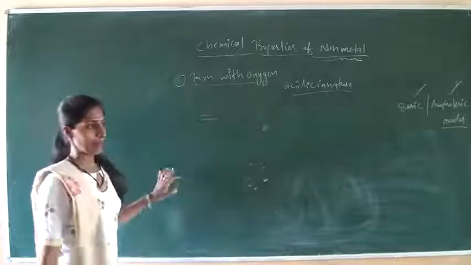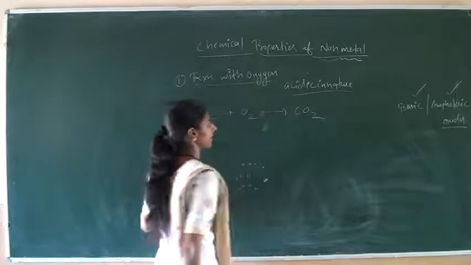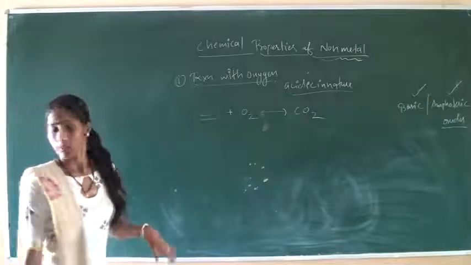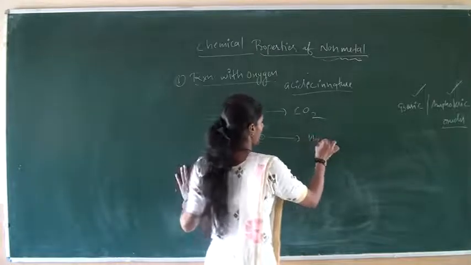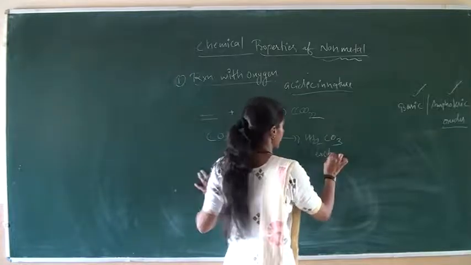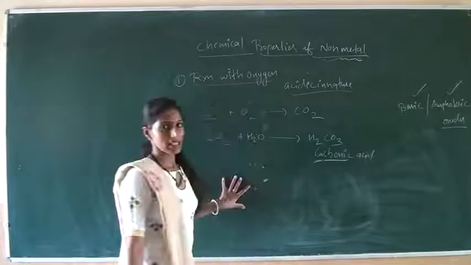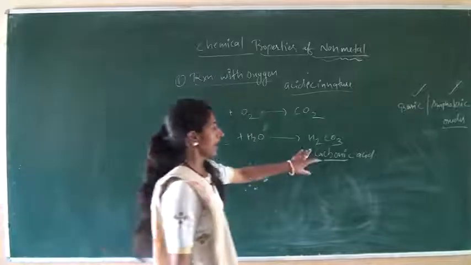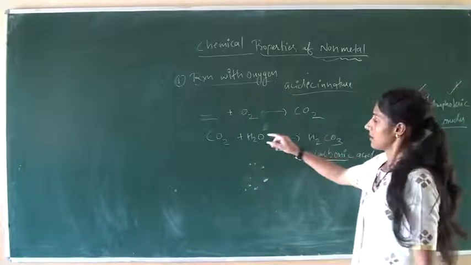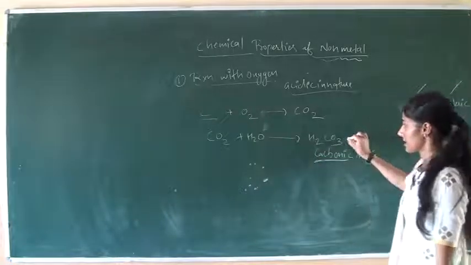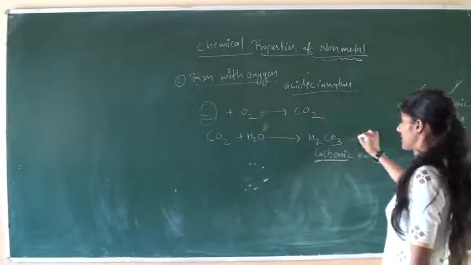First, we take the non-metal carbon. When carbon reacts with oxygen, it forms carbon dioxide, and this carbon dioxide further reacts with water to form carbonic acid, H2CO3. This is an acid, however it is a weak acid, but the non-metal carbon forms its acidic oxide.